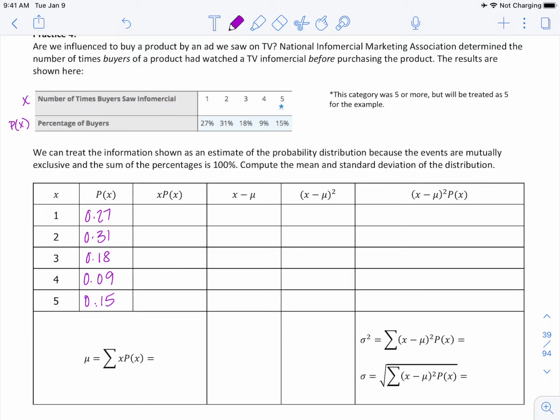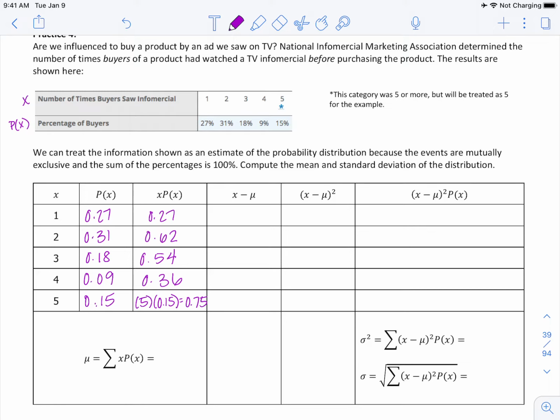x times P of x is next. So we're multiplying these two together. So this is going to give us 0.27. We're going to have 0.62. We're going to have 0.54. We're going to have 0.36. And again, as a reminder, we're multiplying the x times the P of x, right? So this is like 5 times 0.15, which gives us 0.75. I'll give you the work for that column.